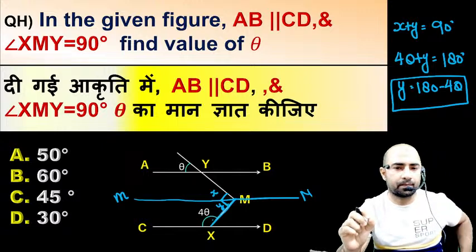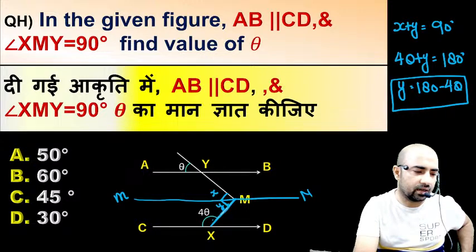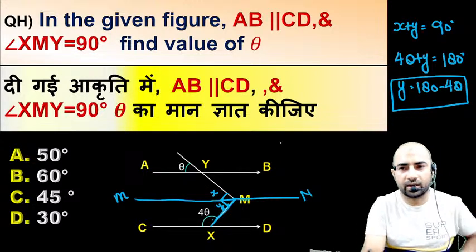Is this okay? And you can see here this x, as this is also the parallel line, so this x would be equal to this theta. This x and theta are equal. This is called the corresponding angle. This theta is equal to angle x, as these are the corresponding angles.